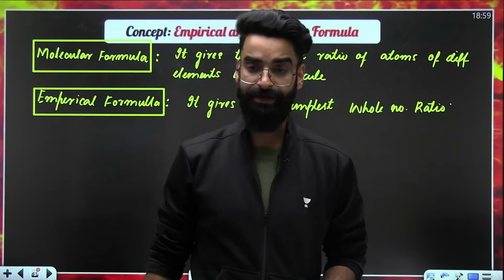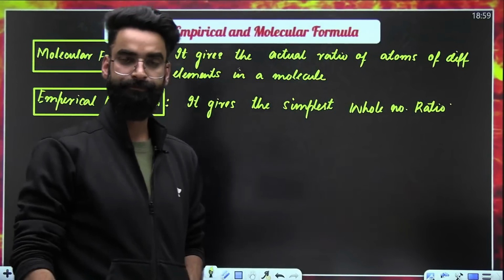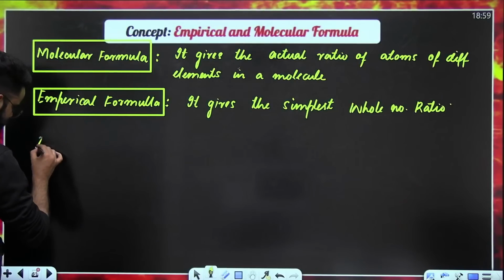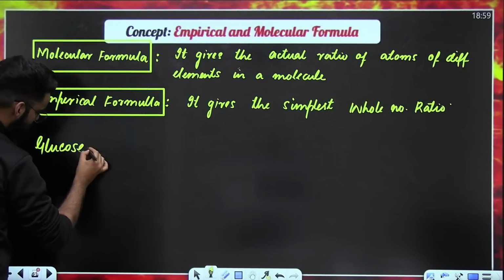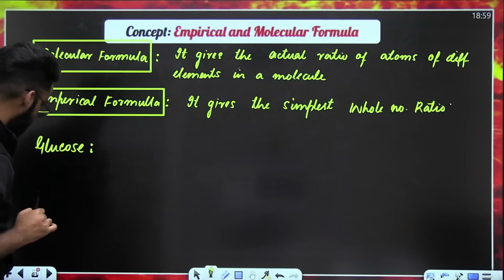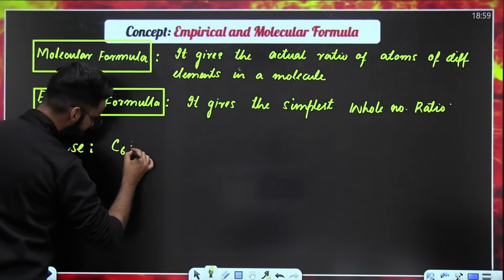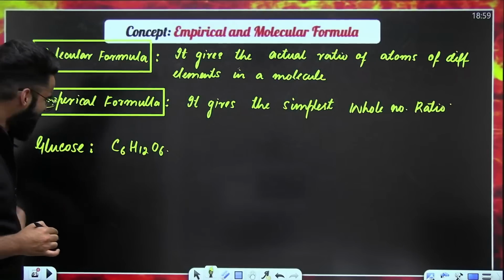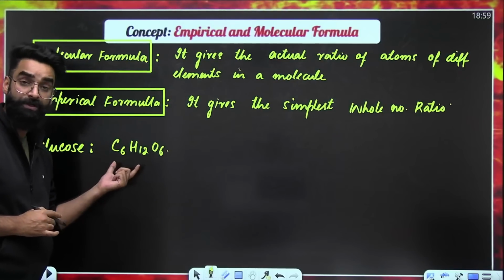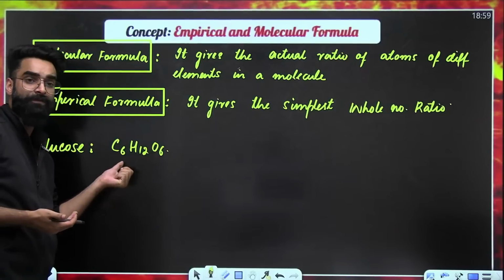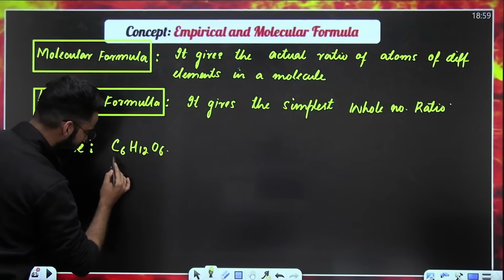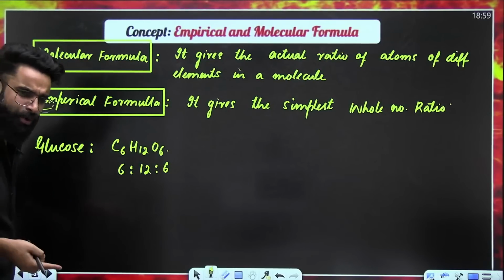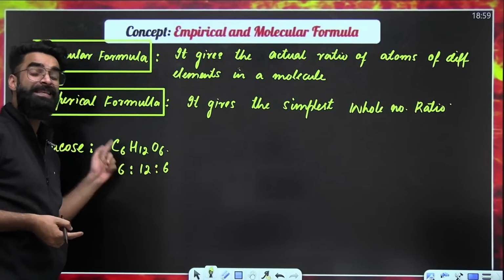Let's try to understand and let's see what kind of questions can be asked from these two. Just to simplify it, just to make it clear to you. For example, I'm taking glucose into consideration. I'm writing its formula as C6H12O6. Can I say this is that formula of glucose which gives us the actual ratio of the atoms? So first of all, if I ask you, what is the ratio of the atoms here? It is 6:12:6.